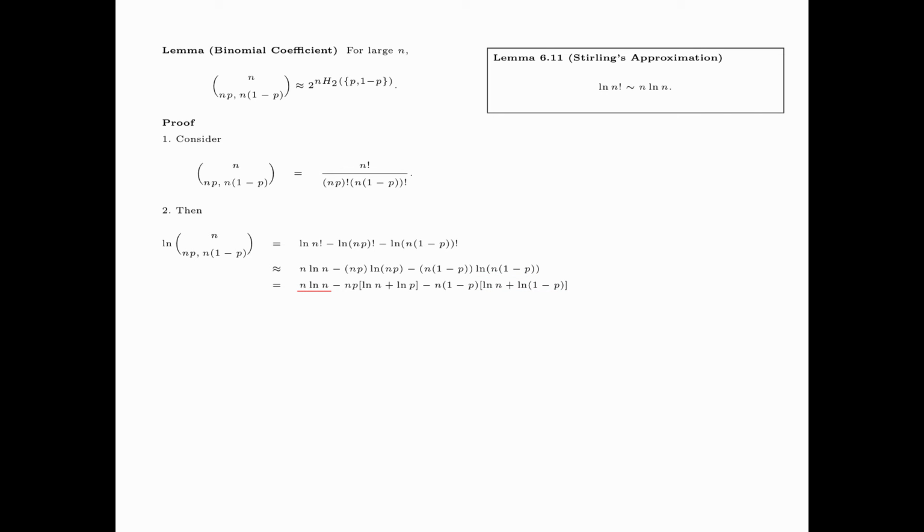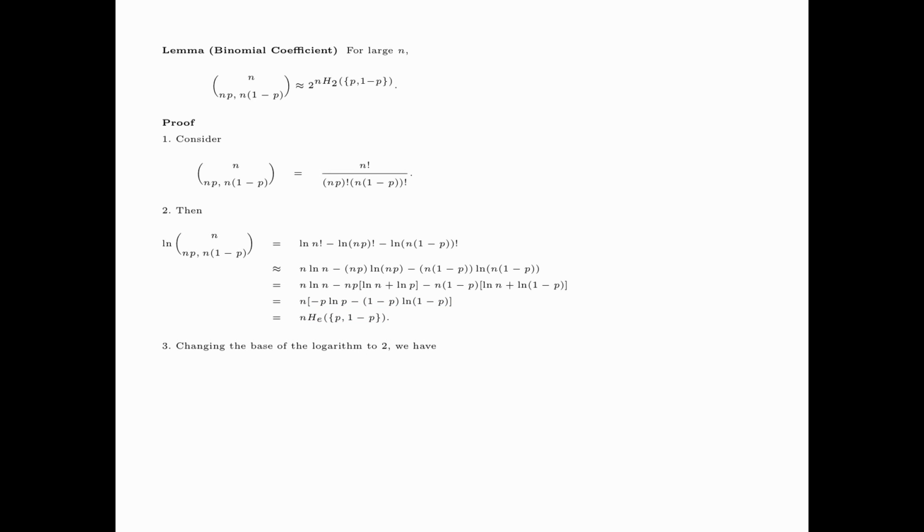Now observe that n log n, np log n with a minus sign, and n times 1 minus p times log n, also with a minus sign, cancel with each other. Upon factoring n in the remaining terms, we have n times minus p log p minus 1 minus p log 1 minus p. And this is seen to be the entropy of the binary distribution p, 1 minus p in the natural logarithm.